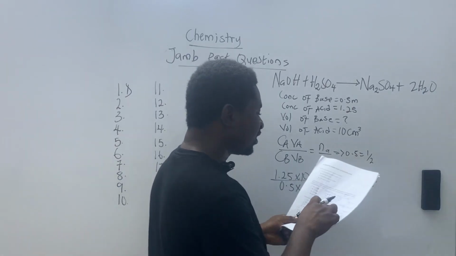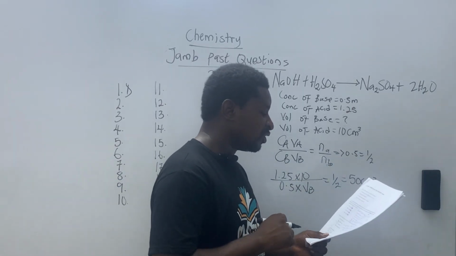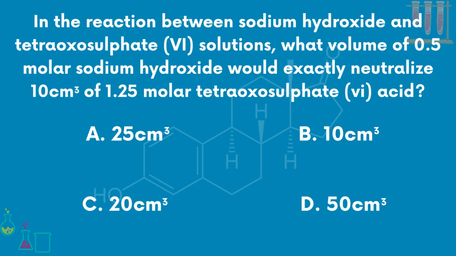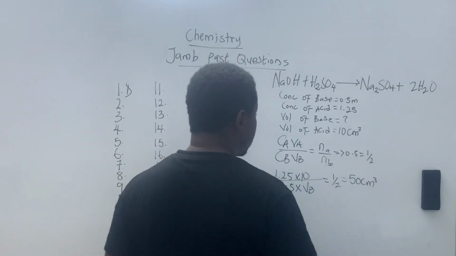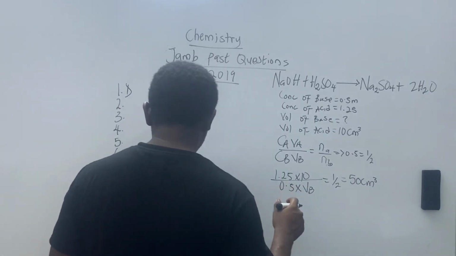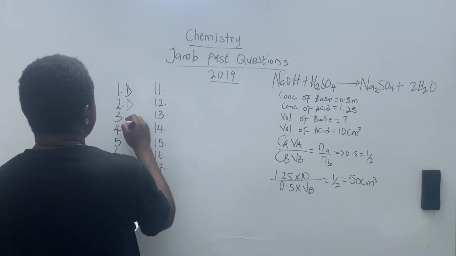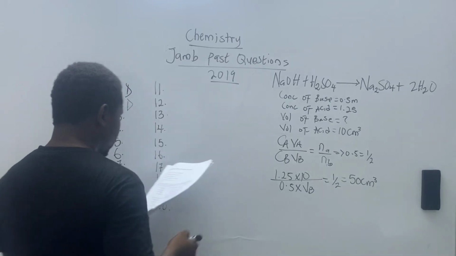So our answer given to us there is 50. So take a look at the options. You have 25 cm cube, 10 cm cube, 20 cm cube, and 50 cm cube. Now, our answer on question number 2 is D. All right. Question number 3.